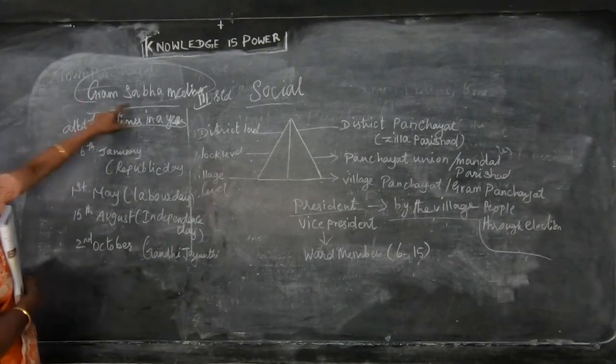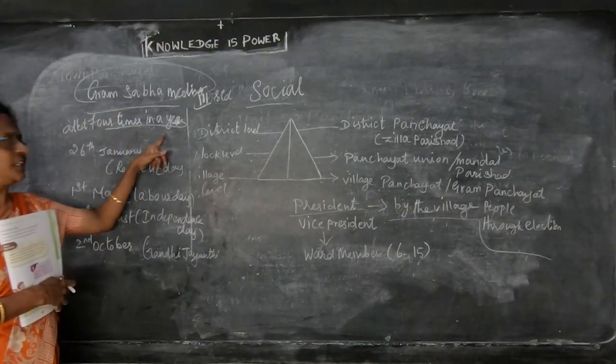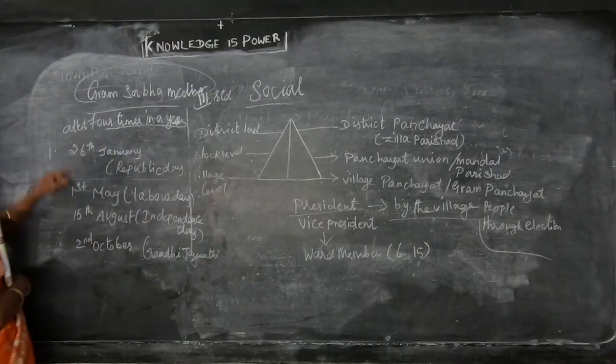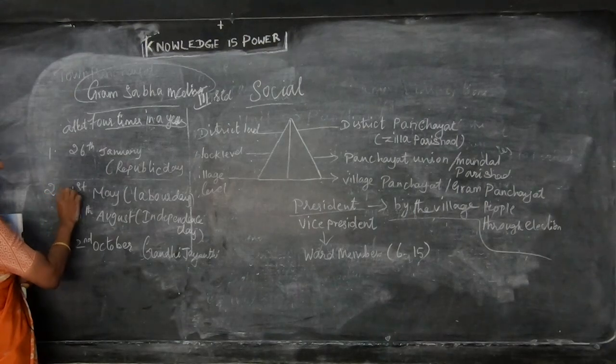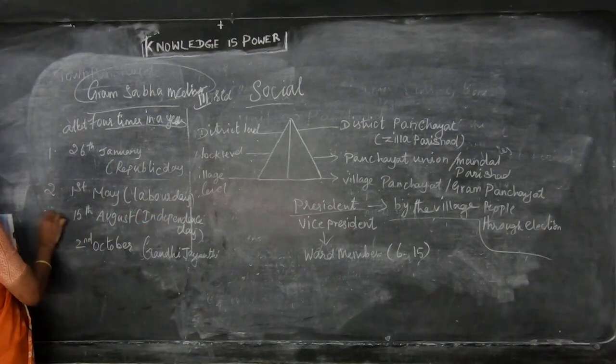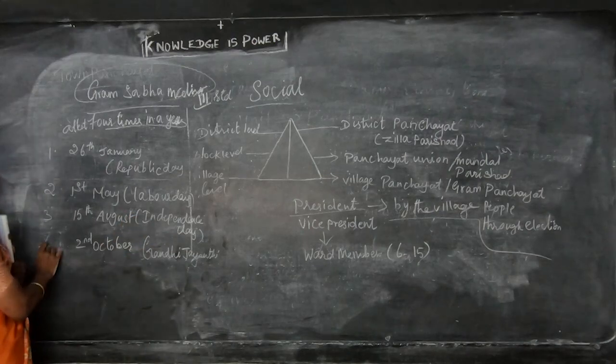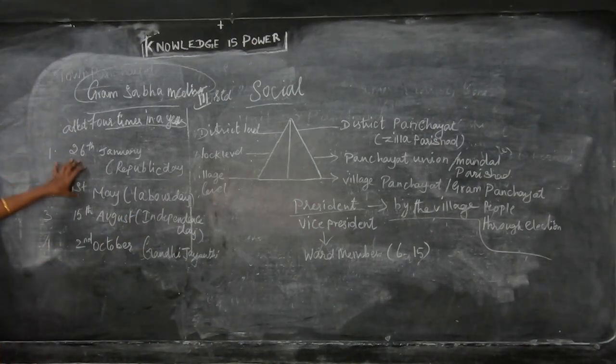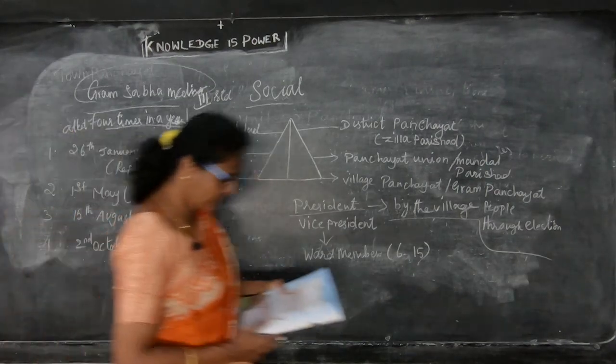Okay, so the Gram Sabha meeting will be held at least 4 times in a year. On which days do they have to conduct it? One is 26th January, Republic Day, and the second is 1st May, that's Labour Day, and the third is 15th August, that's Independence Day, and the fourth is 2nd October, Gandhi Jayanti. So they have to conduct the meeting on these days, 4 times in a year.